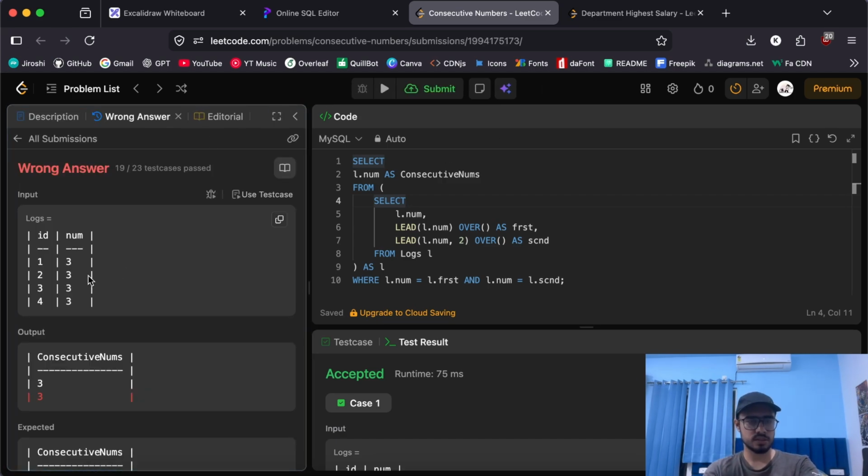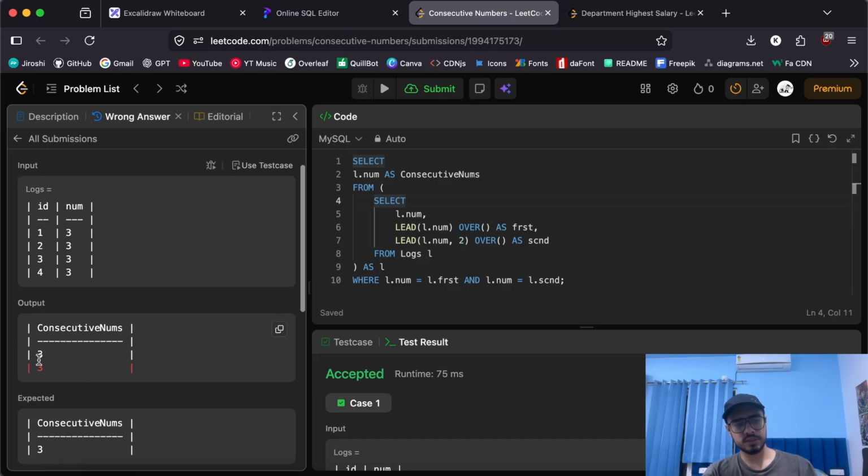In this situation, you can see there are 3, 3, 3, 3. There are four threes, right? But we are just checking for the first threes. So what will happen is that it will return the threes two times, because for the first 3, the first lead is this and the second lead is this, so it will be in the answer. Now for the second 3, the first lead is 3 and the second lead is again 3.